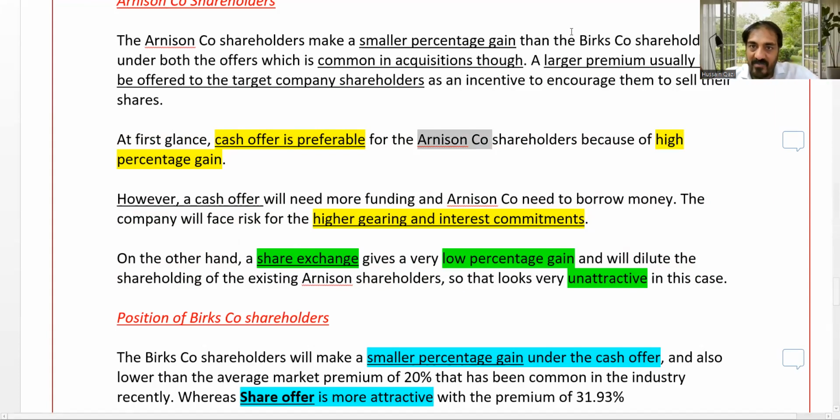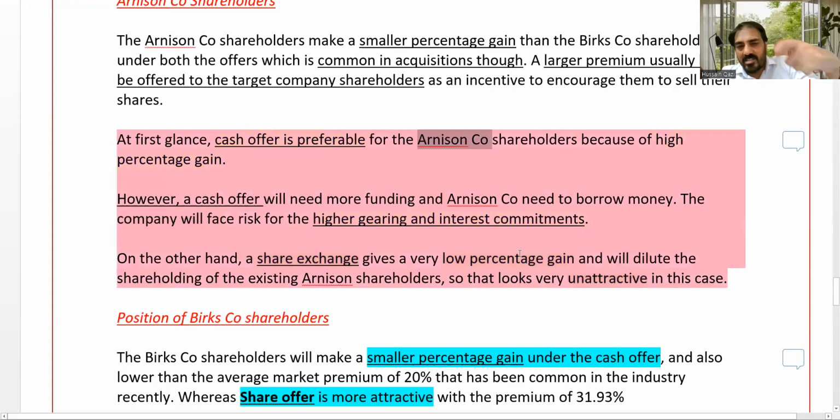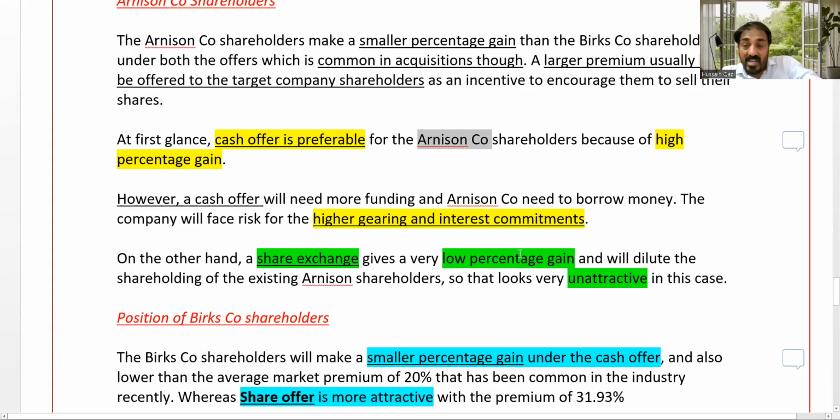But on the other hand, if not the cash, go for the shares. Here it gives a very low percentage. That's a drawback. But the plus point here is that we are not delivering the cash.